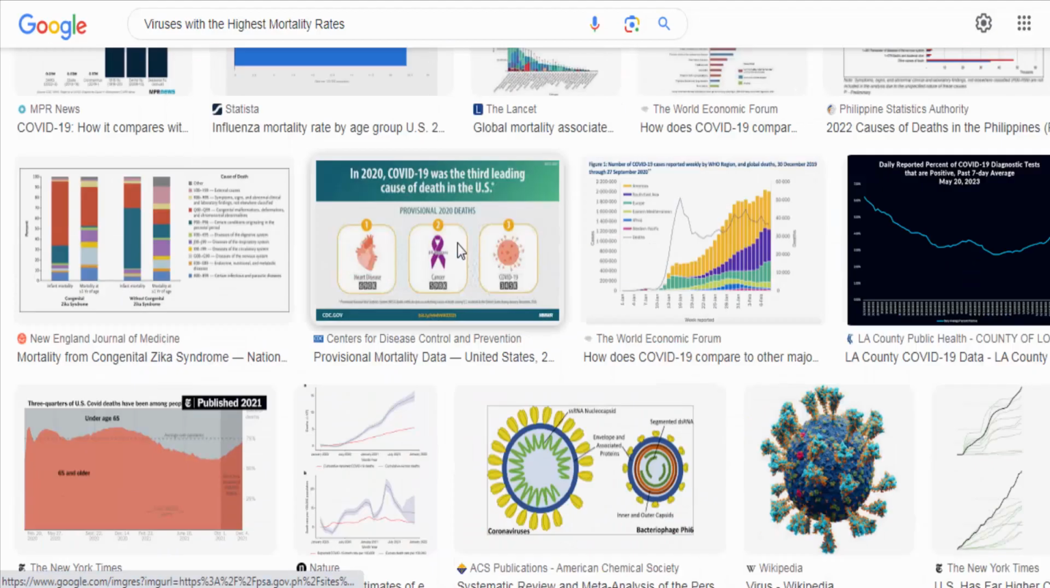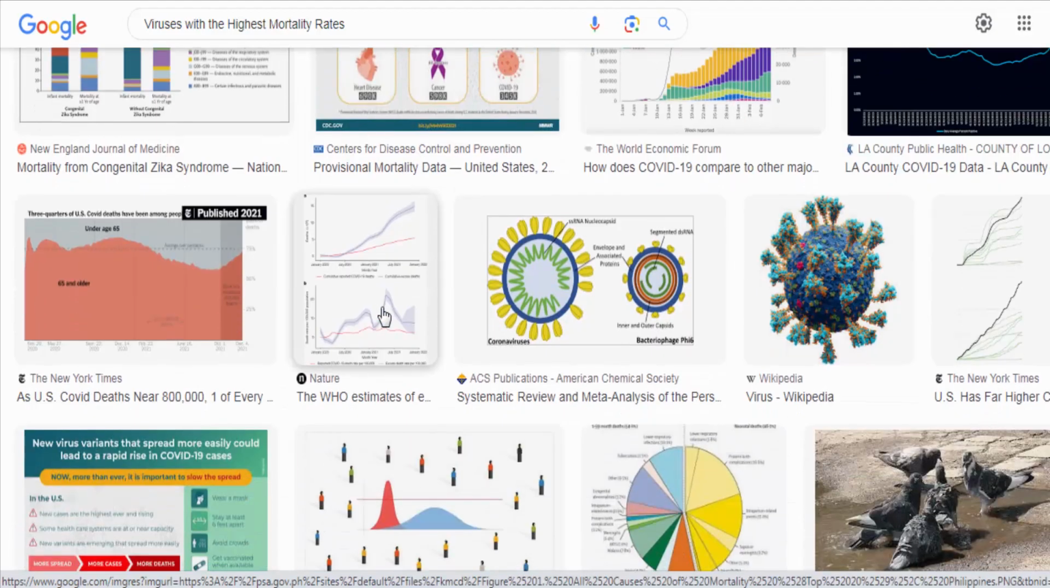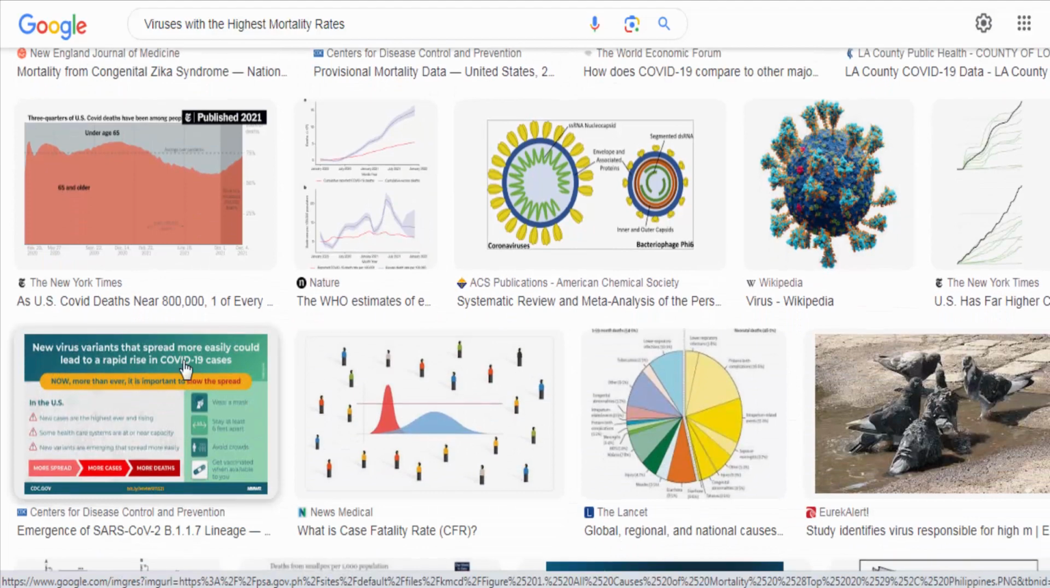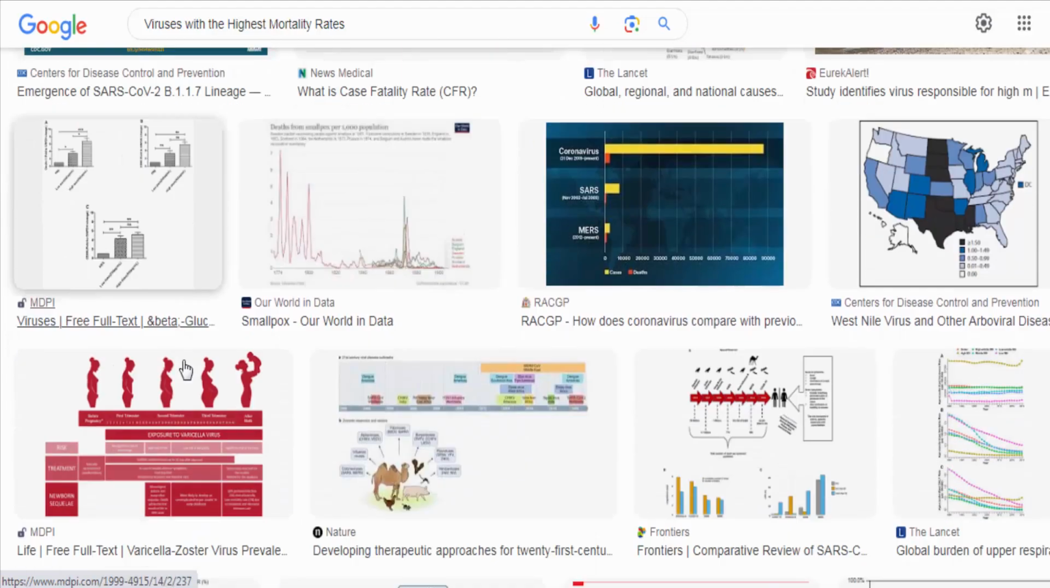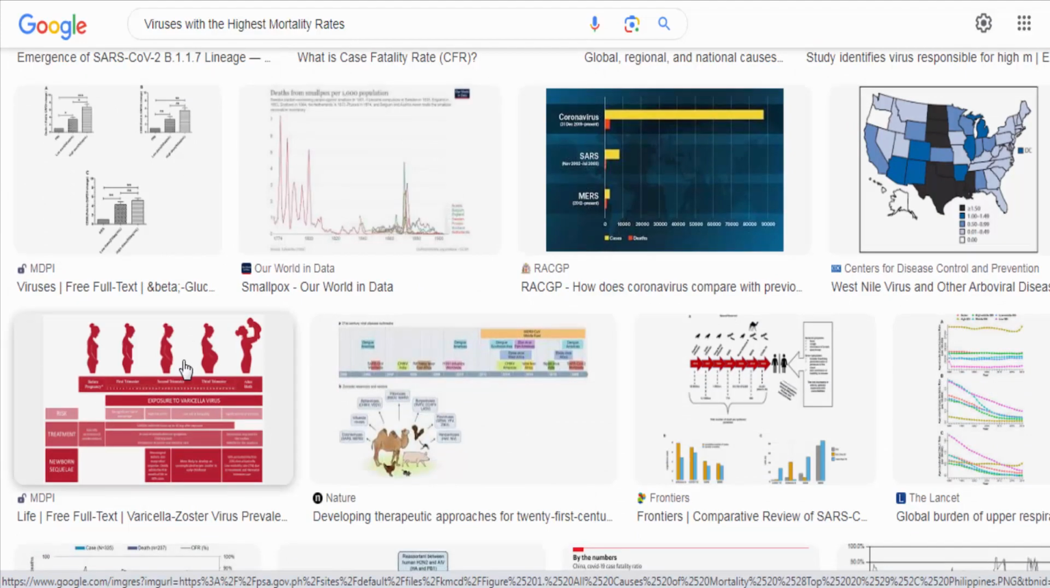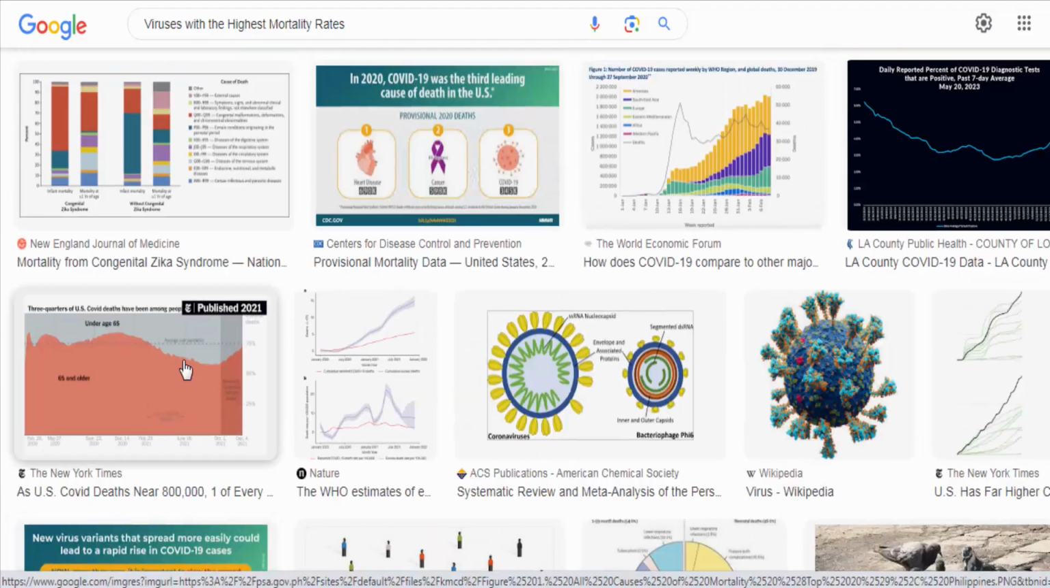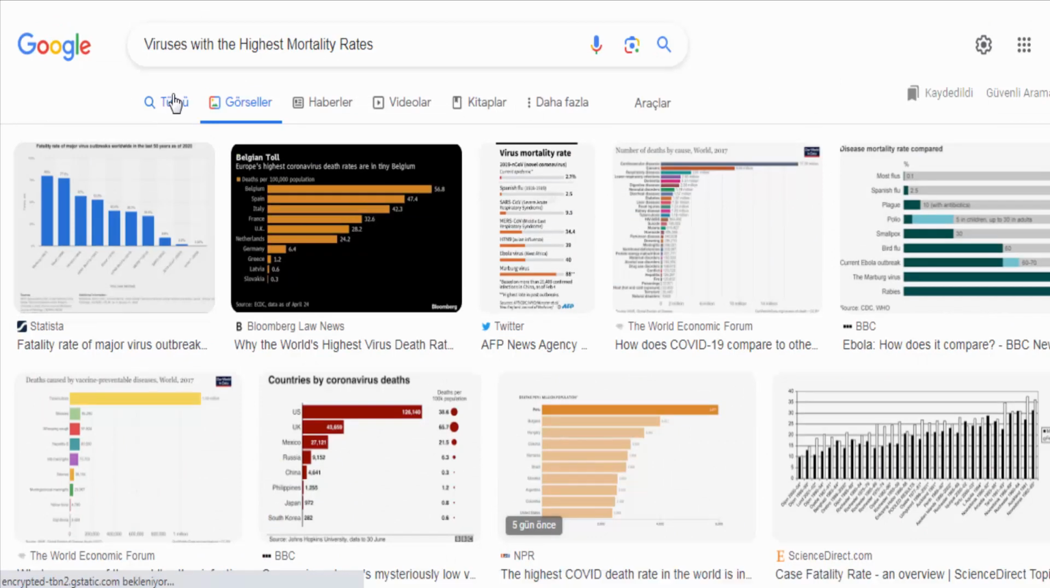Nipah virus. Nipah virus is a zoonotic virus that can be transmitted from animals to humans. Outbreaks in Malaysia and Bangladesh have had mortality rates ranging from 40% to 75%, with the highest rates associated with the Bangladesh outbreak in 2004.